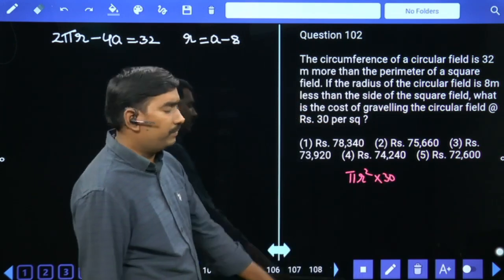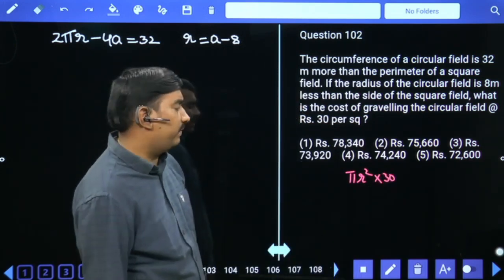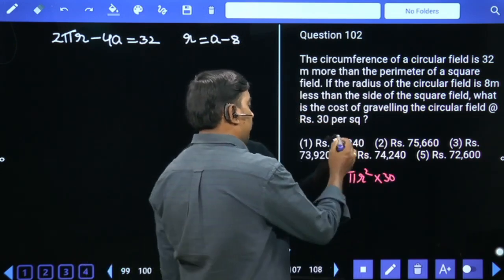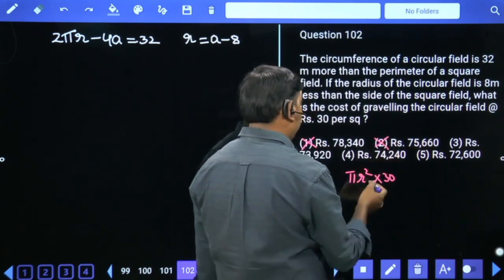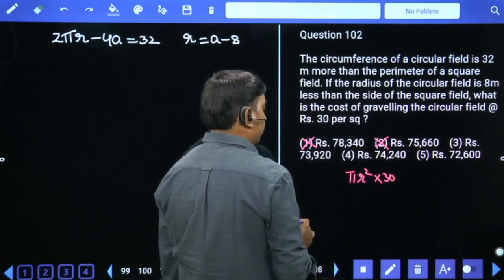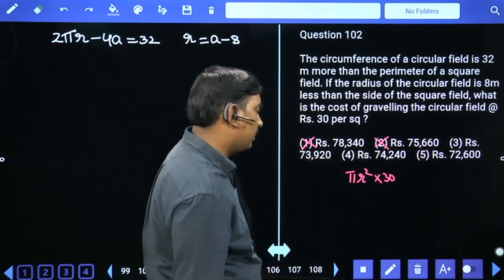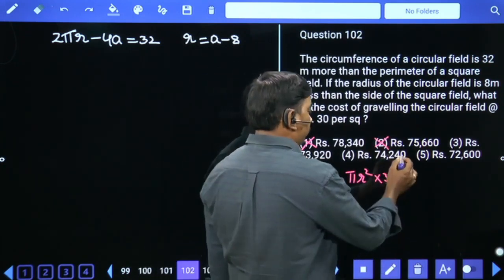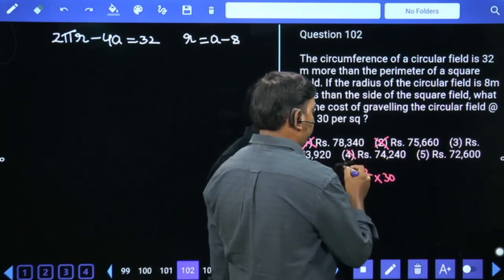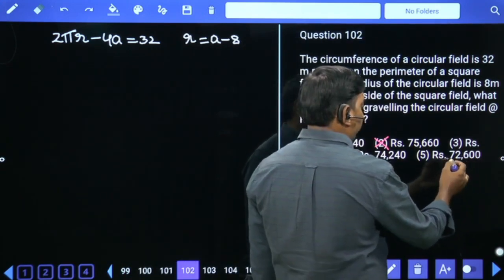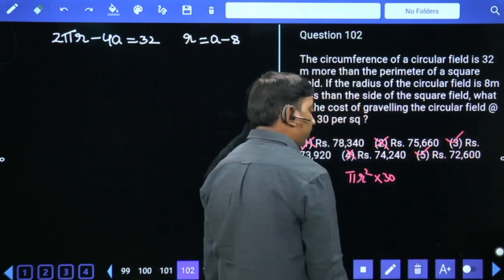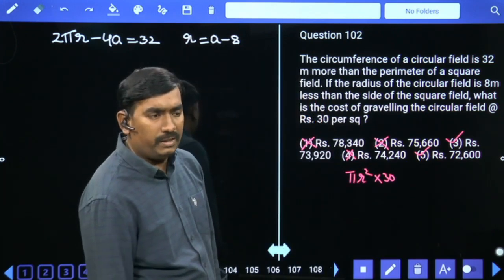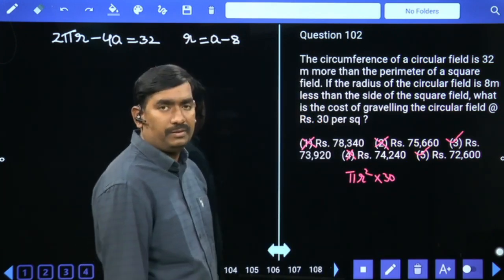Graveling the circular field costs pi r square into 30 rupees. The formula itself having pi means an 11 multiple is your answer. First option, no: 0 plus 6 plus 7 is 13, no. 0 plus 9 plus 7 is 16 minus 5 is 15, yes. Third option might be your answer. 0 plus 2 plus 7, fourth option, no. 0 plus 6 plus 7 is 13 minus 2 is 11. Third option or fifth option is your answer. 11 multiples: third option and fifth option.